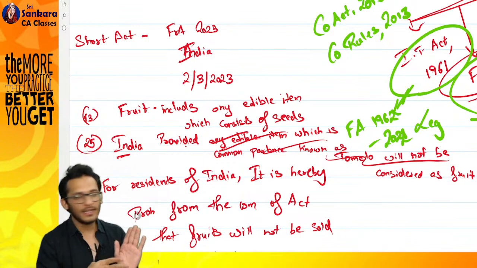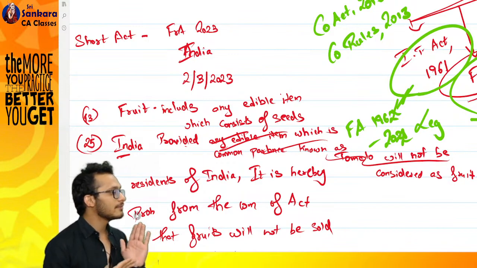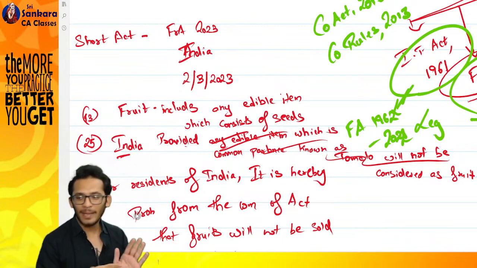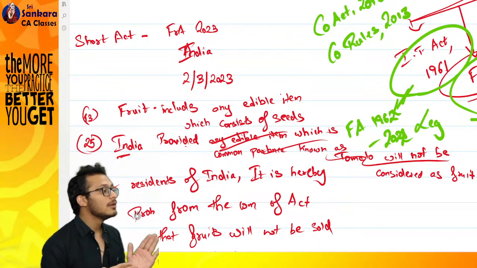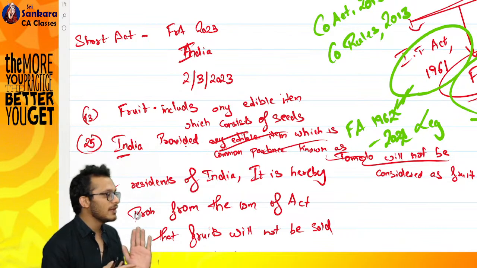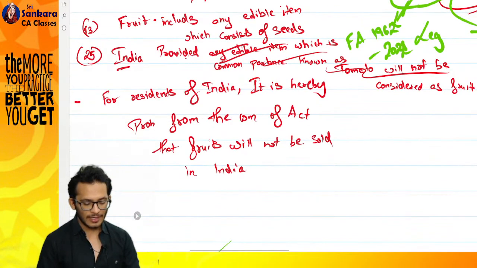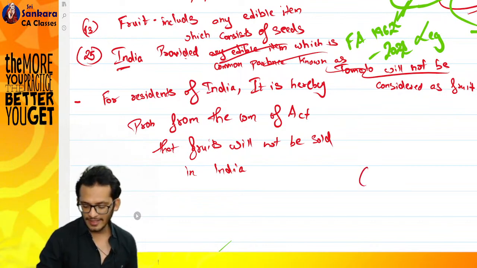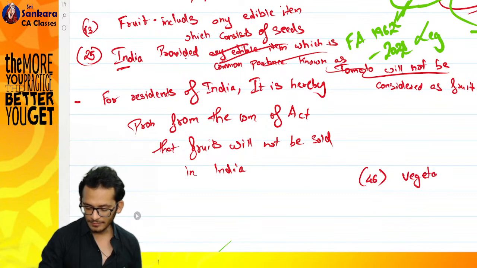Now since I've defined fruit, I also need to define what is a vegetable. I am banning fruits. Am I banning vegetables? No, I am not banning vegetables, which means I also need to define what is a vegetable. So next, the vegetable definition will come after the fruit section, let's say it is section 46.